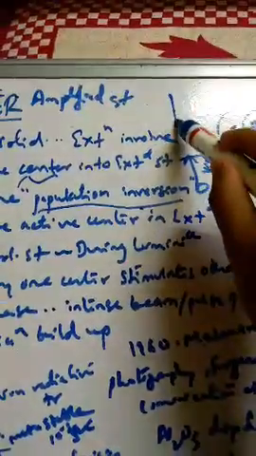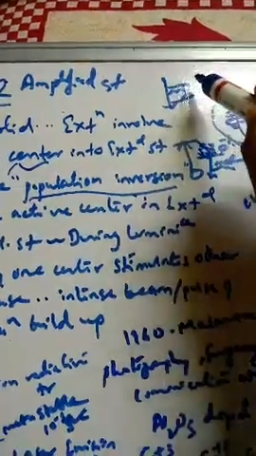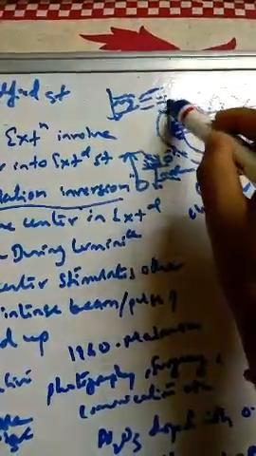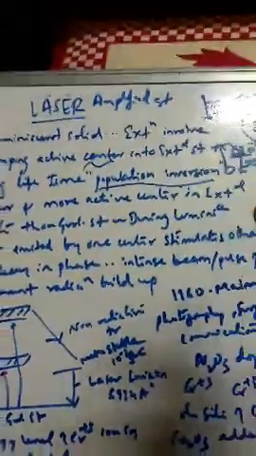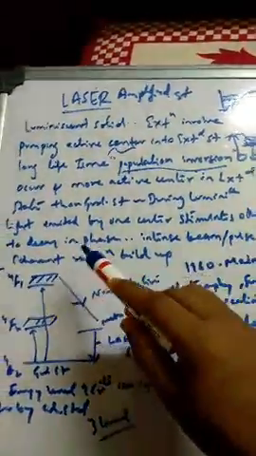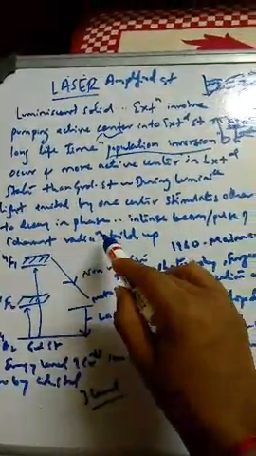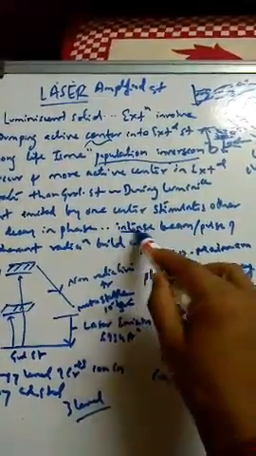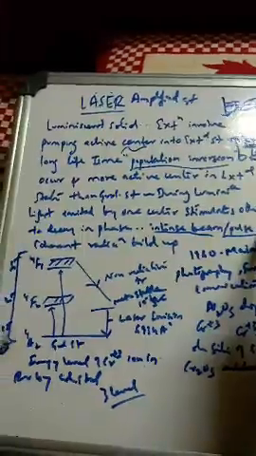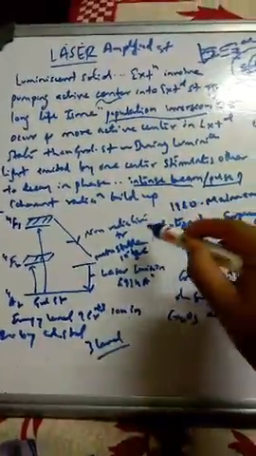That means if one emission comes, then it comes two, from two it comes three, from three it comes four like this. That's why it's sometimes called coherent radiation. Slowly the emission radiation comes. During luminescence, light emitted by one center stimulates the other in phase. So with this, an intense beam is going to form; a pulse of coherent radiation is going to build up. The first laser was the ruby laser.